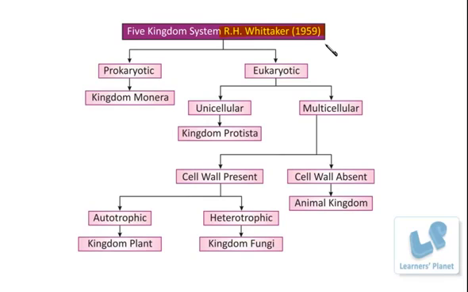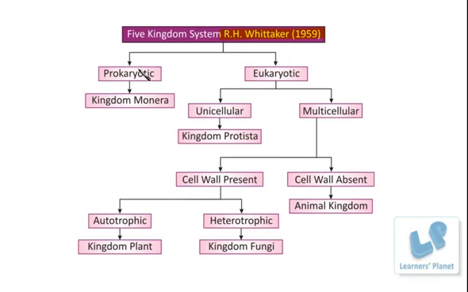So now let me explain how it was done and what these five kingdoms are. Number one is the type of cell the organism is made up of, as shown here in this flow chart. A cell can be a prokaryotic cell or a eukaryotic cell.